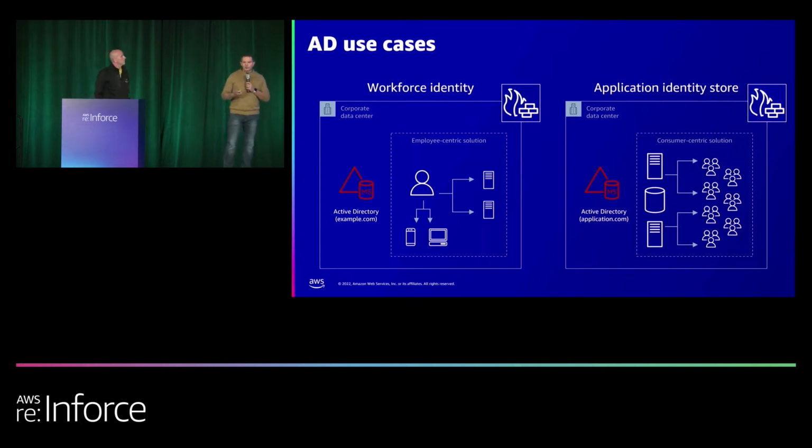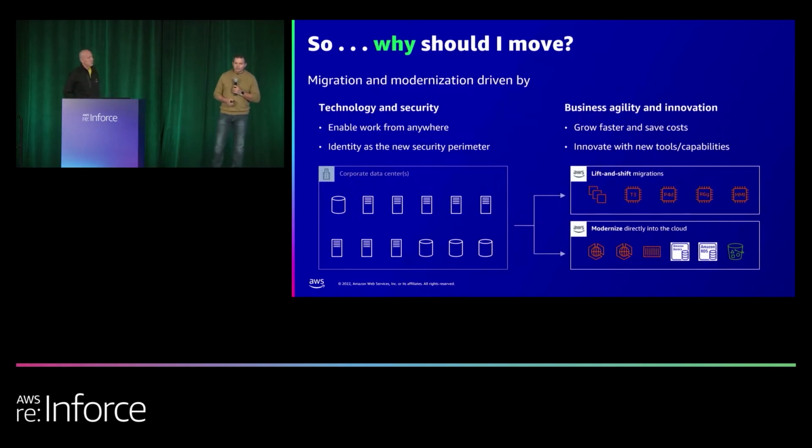Now, what do these two things have in common? They both sit comfortably behind the firewall in private IP ranges and are only exposed to the internet via the components that actually need to be there. And that worked really well for many years. So why change anything? Well, there's been needs to modernize and migrate that have been driven by a couple of factors, right? One of the big ones is developments and advancements in technology and security.